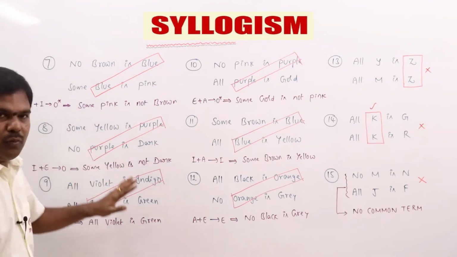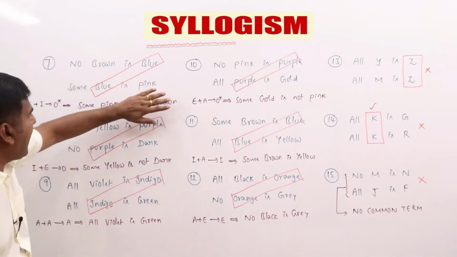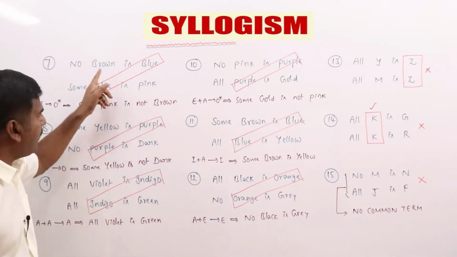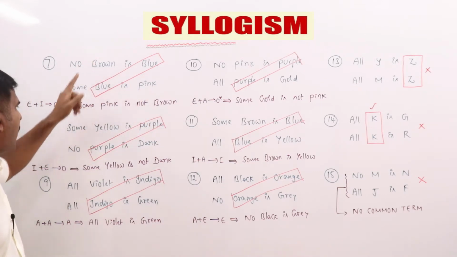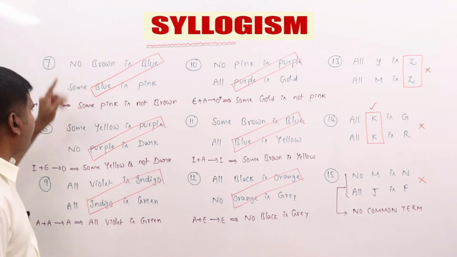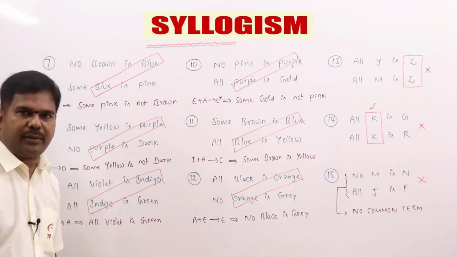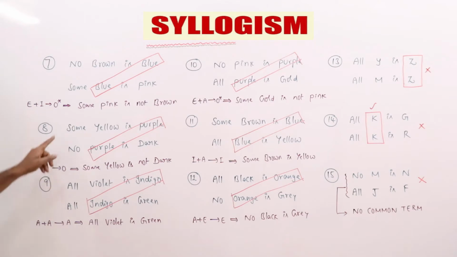Now O star means O reverse. So we are going from back to front directly. O means some brown is not pink. Subject and predicate of O will be reversed, means some pink is not brown. So directly we are going from back to front. Some pink is not brown is the answer. Clear? So coming to next one, I plus E.